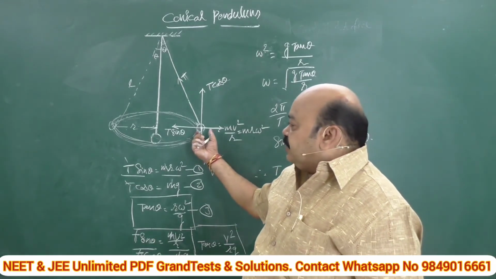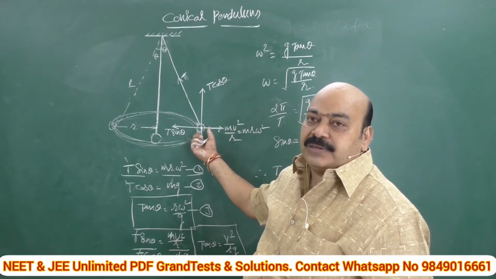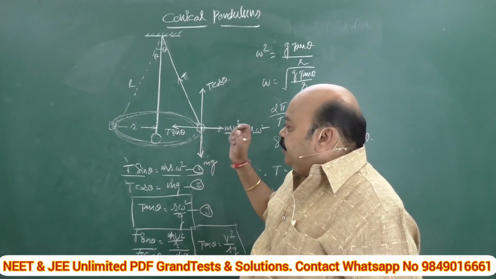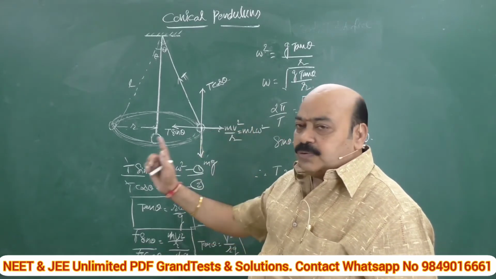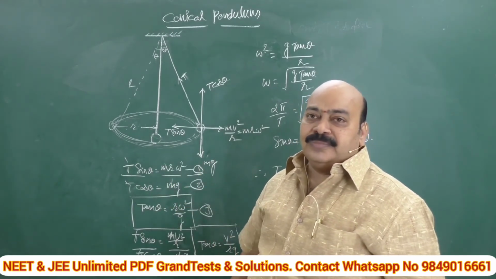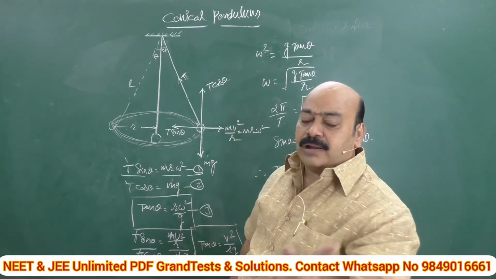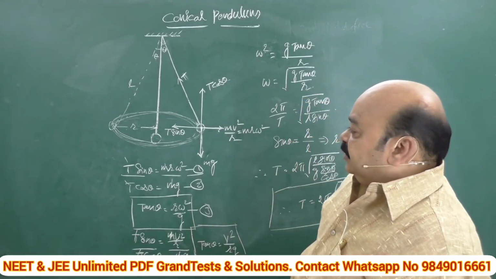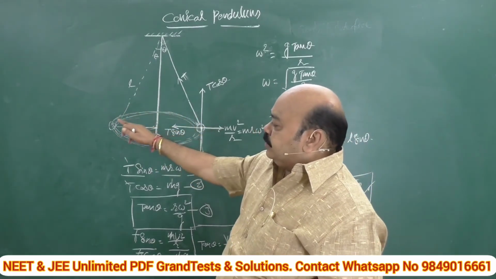When a bob of mass m is suspended by means of an inextensible light string whose mass is negligible, and if we give a gentle horizontal push to it, it begins to rotate in the horizontal plane. Such a setup is called a conical pendulum. Here, the time taken by the pendulum to complete one horizontal rotation is called the time period of that conical pendulum. Imagine when we push it, it begins to execute circular motion in the horizontal plane.